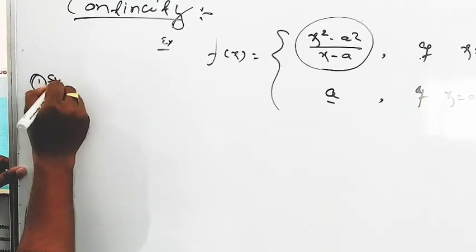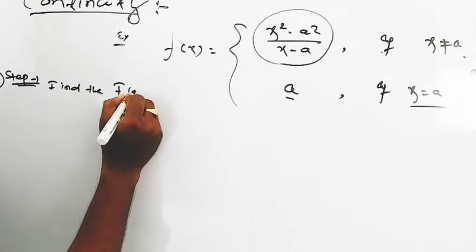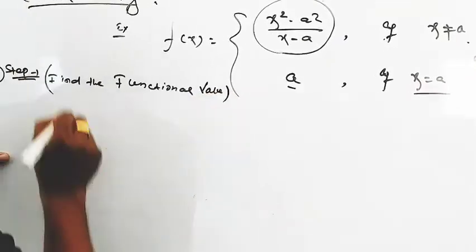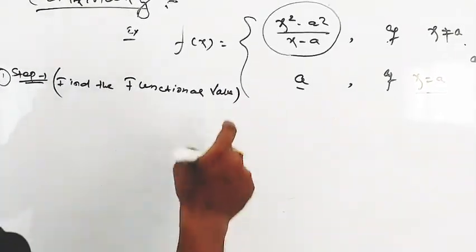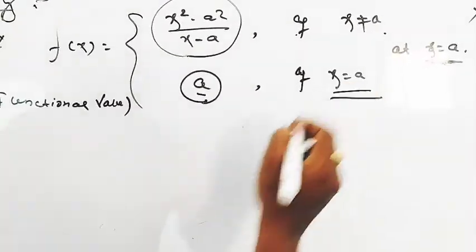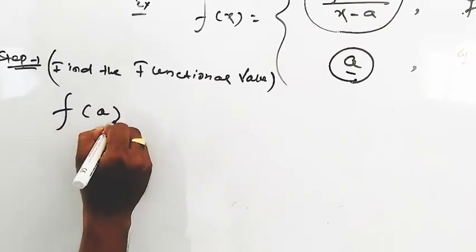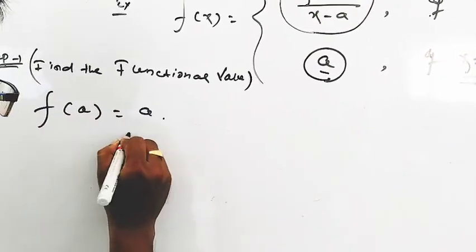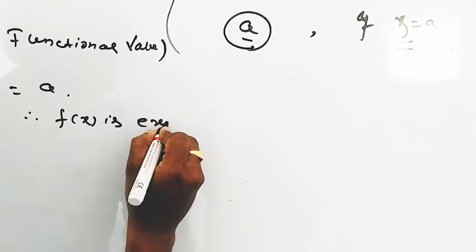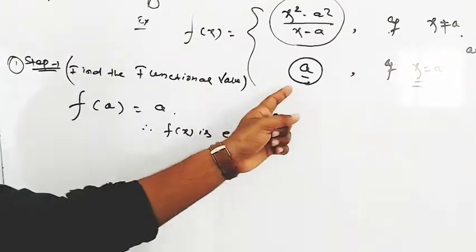Step 1, find the functional value. The functional value is given: f of x equal to a at x equal to a, so f of a is equal to a, and so f of a exists.